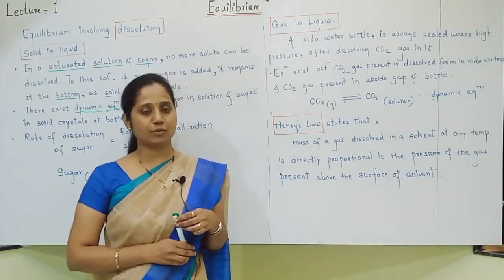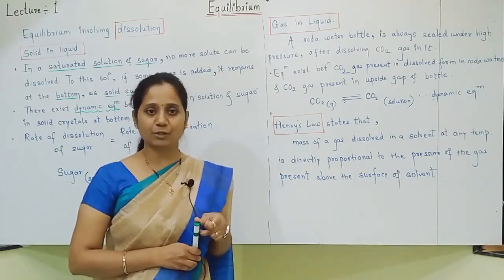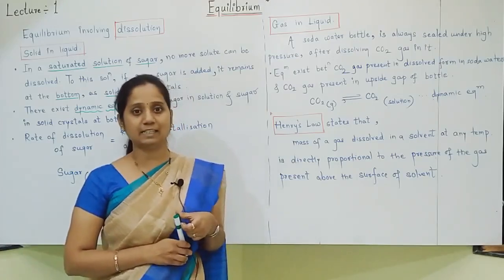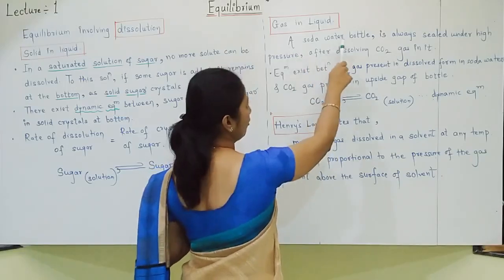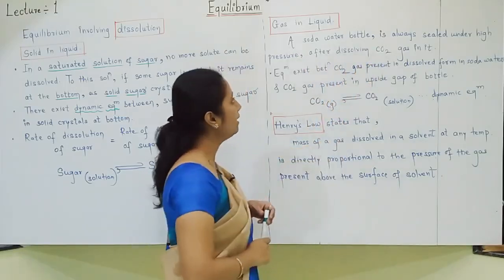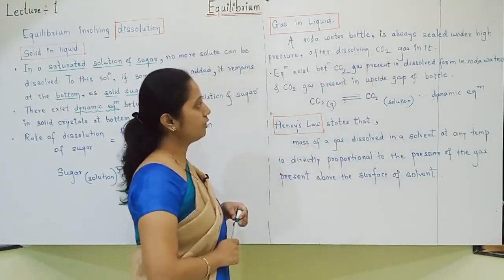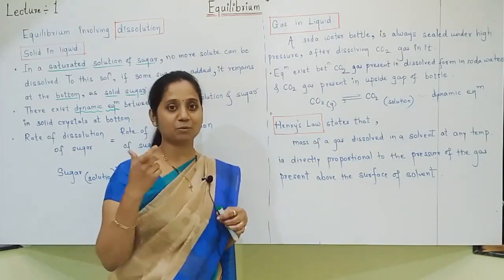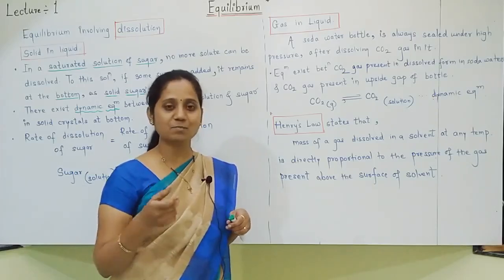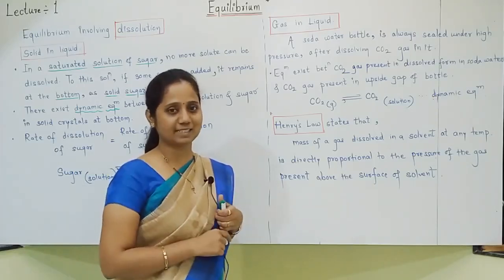Another dissolution we have seen is gas in liquid. For that we have seen the example of a soda water bottle sealed under high pressure. So what is written here? A soda water bottle is always sealed under high pressure. After dissolving carbon dioxide gas in it, we call that a carbonated drink. Why carbonated drinks? Because carbon dioxide gas is dissolved in it.